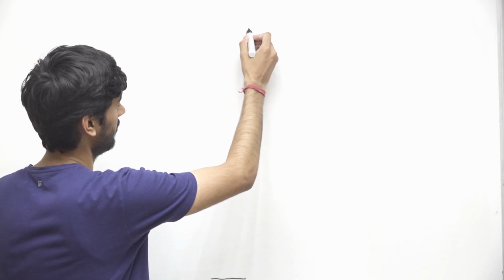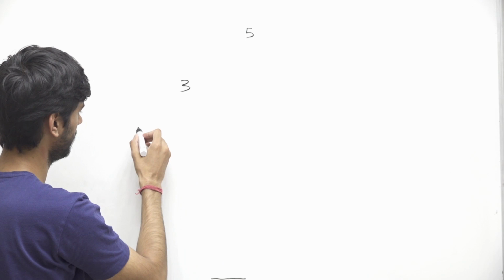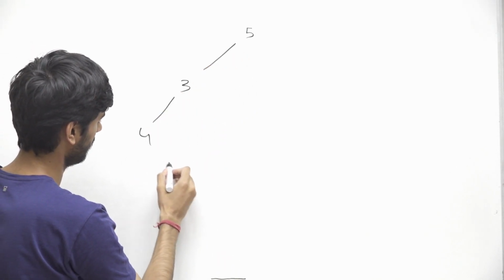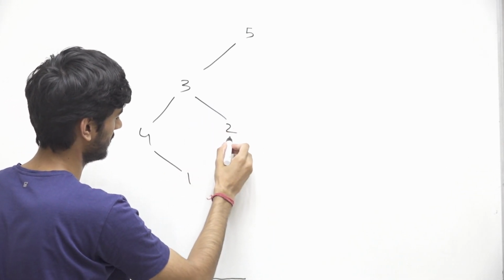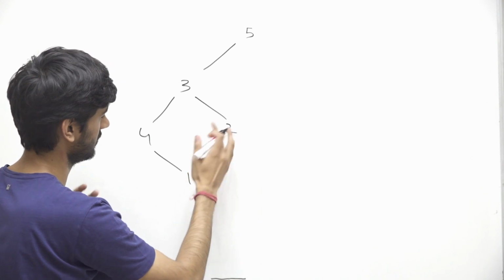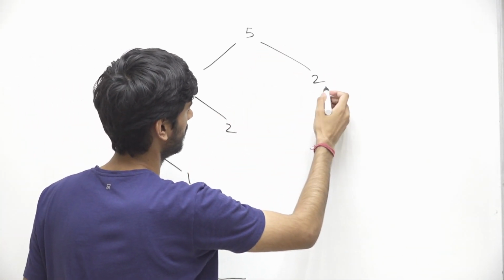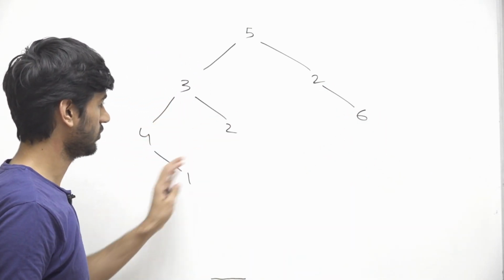Let's say we have a node with value 5, then a node with value 3, then a node with value 4, and let's say these are connected. Then we have a node with value 1, then a node with value 2, and then another node with value 2, then again a node with value 6. Okay, cool. So all these nodes are connected.